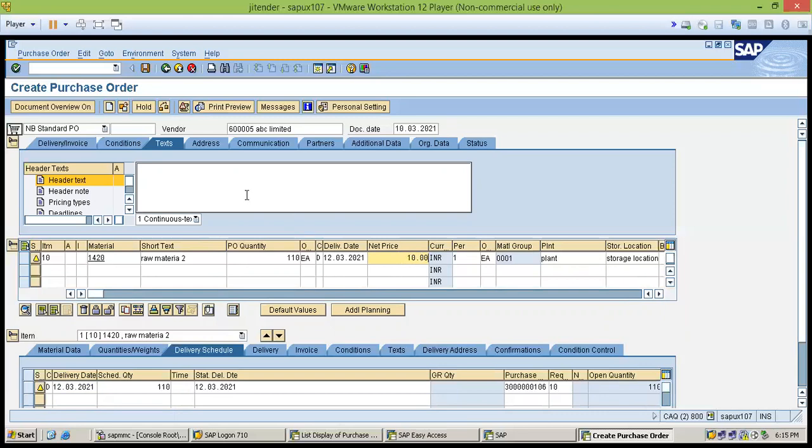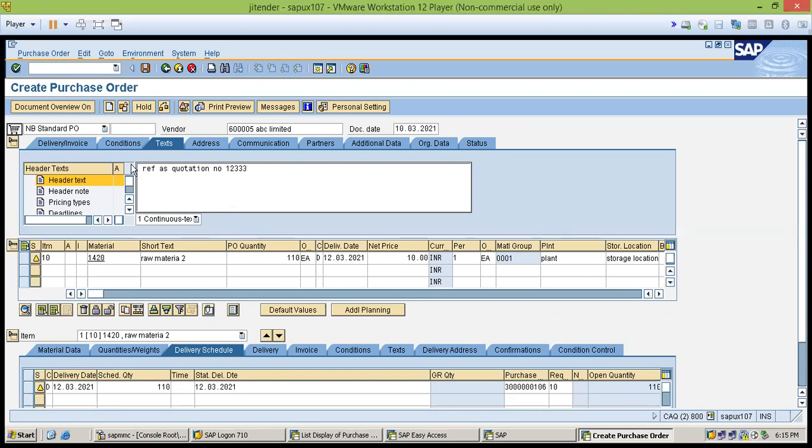You can give the reference in the header text that you have referred this price as per quotation. If you have the quotation, you can enter the quotation number. After this entry, we have entered the minimum entries in our PO.